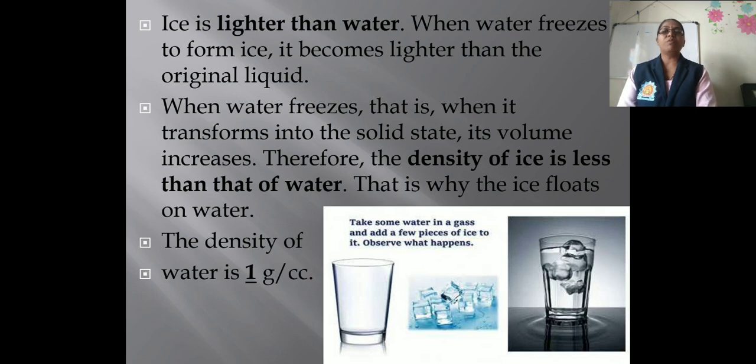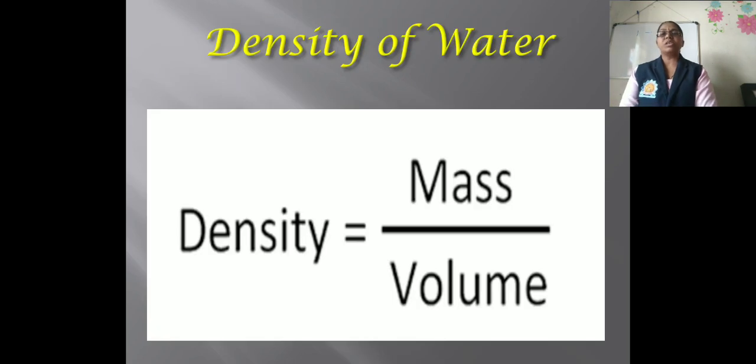So what is the density of water? It is 1 gram per centimeter cube. What is density? Density is equal to mass upon volume. Here is given the interrelationship between mass and volume, mass per volume. So what is the definition of density? Density is the mass per unit volume. Mass is measured in grams and volume is measured in centimeter cube, and hence the density of water is equal to 1 gram per centimeter cube.